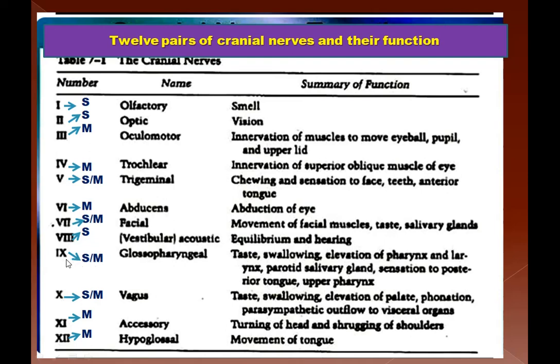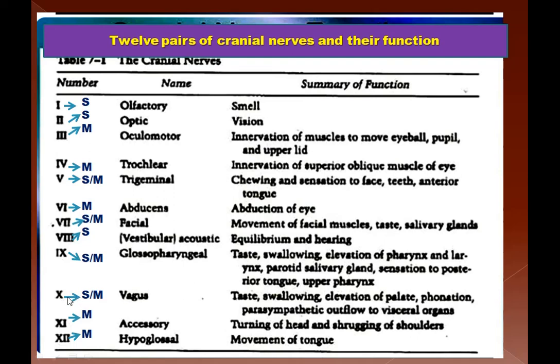Then ninth cranial nerve is a mixed nerve, glossopharyngeal we call it. So it is supplied to the tongue. The main functions are taste, swallowing, elevation of pharynx and larynx, to the parotid salivary glands, sensation to posterior tongue and upper pharynx. So we see that it is supplying to not only the tongue but the upper part of the pharynx and salivary glands also.